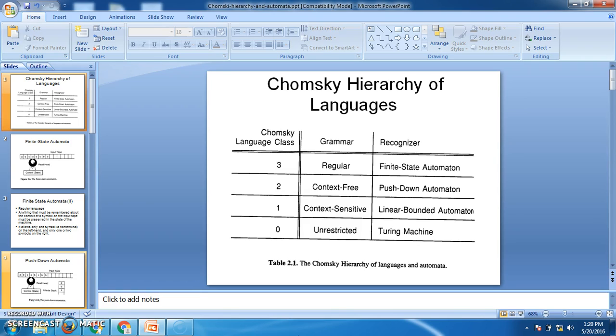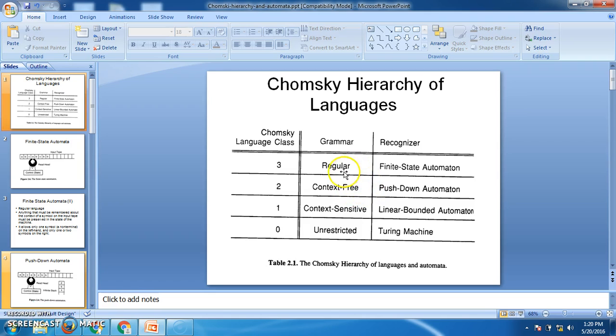Now I want to explain about Chomsky's hierarchy of language. It is there in formal languages and automata theory, which is a prerequisite for compiler design. Here we have to discuss 4 different types of grammars and 4 different types of languages. Here the lowest level of language is regular language, and the machine which generates this language is called finite state automata, and it is also called type 3 grammar.